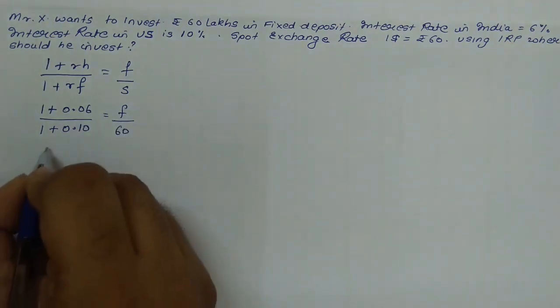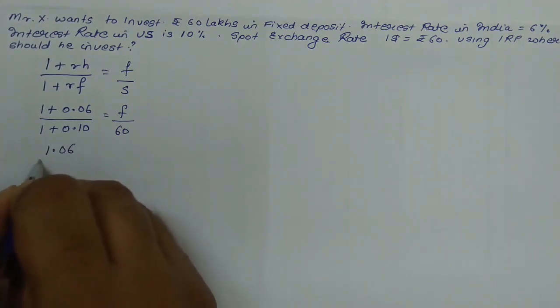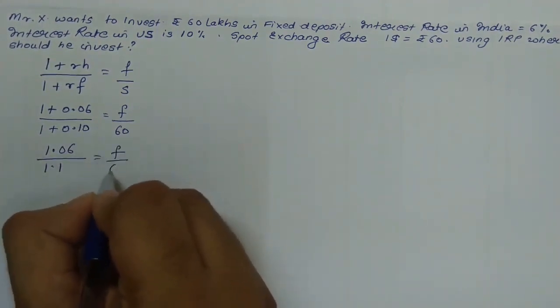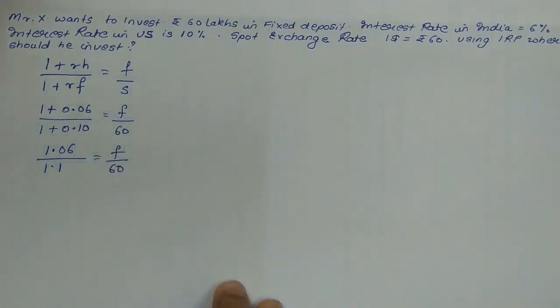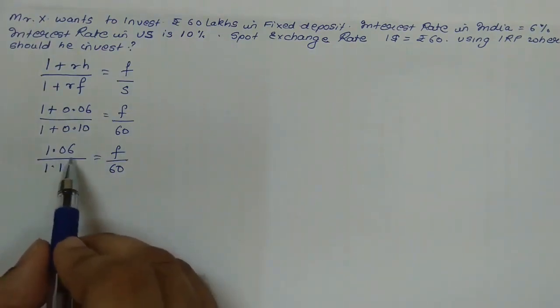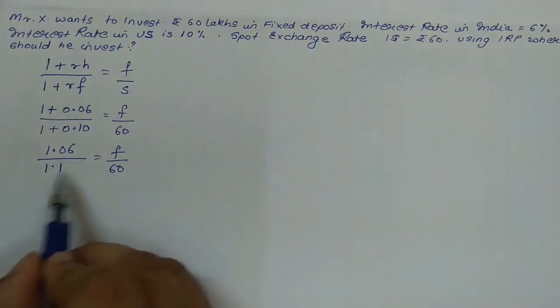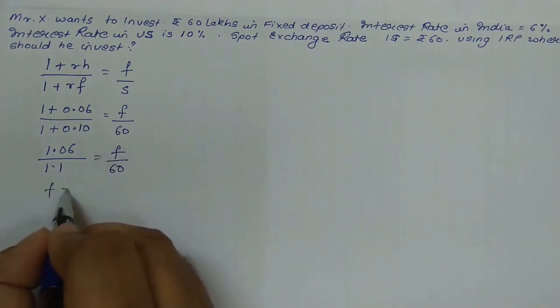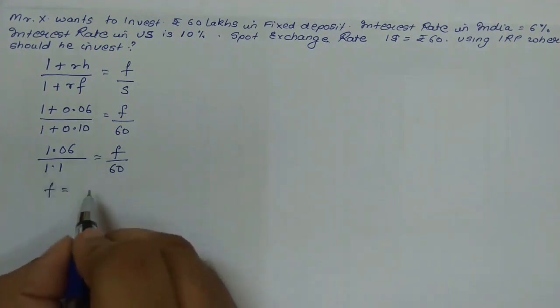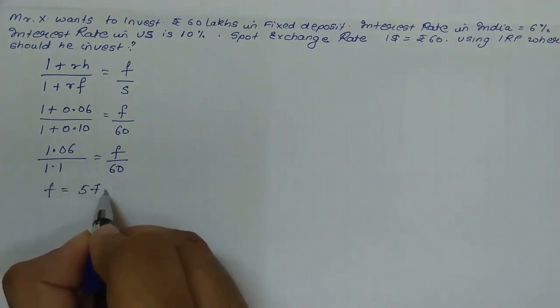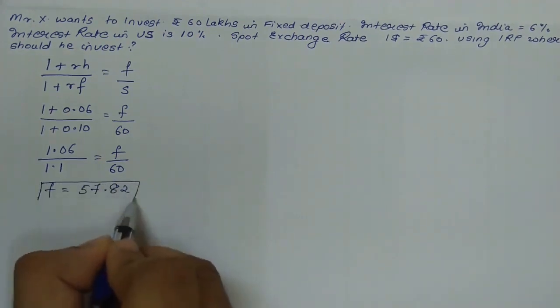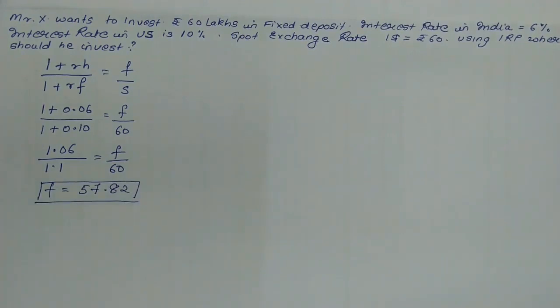So if we further solve it, this comes up to 1.06 upon 1.1 is equal to f upon 60. Now if we cross multiply it, that will be 1.06 into 60 upon 1.1, we will get the forward rate. So here the forward rate, while cross multiplying, will come up to 57.82. Now this is very important. This is the forward exchange rate that we have got.